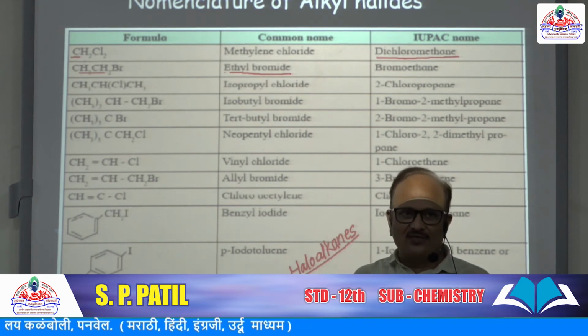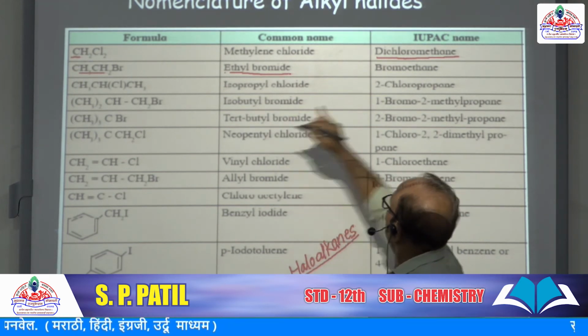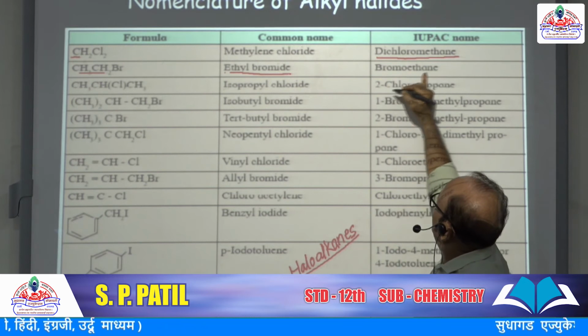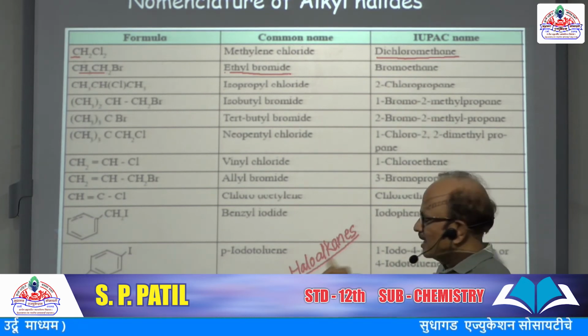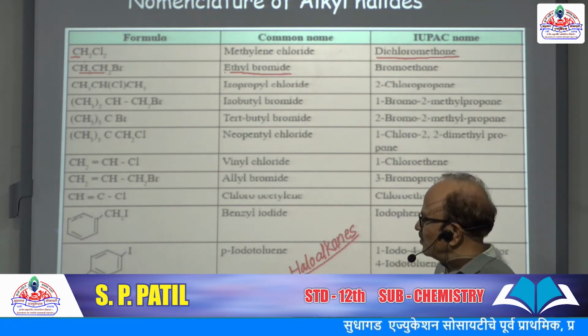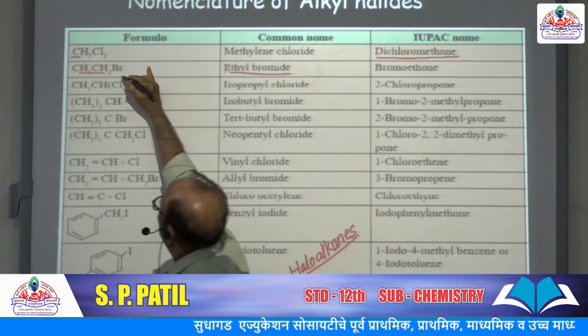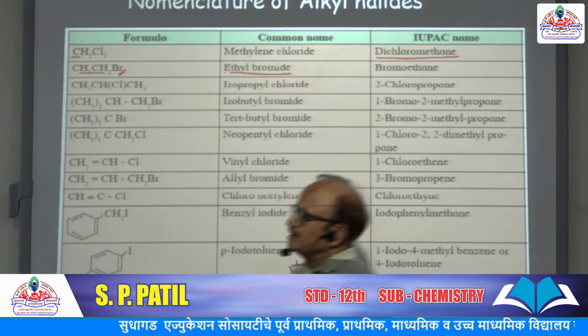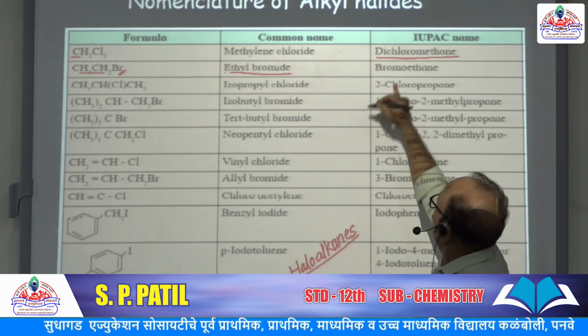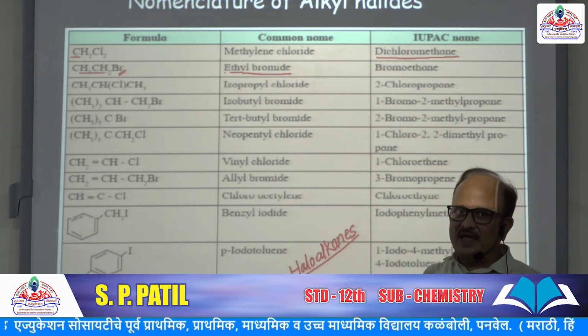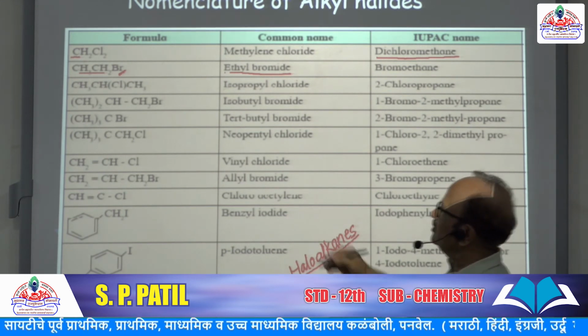So it is derived from ethane. So bromoethane. It is a haloalkane. Indicate first the name of the halo group. Which is the halo group here? Bromo. So bromoethane.